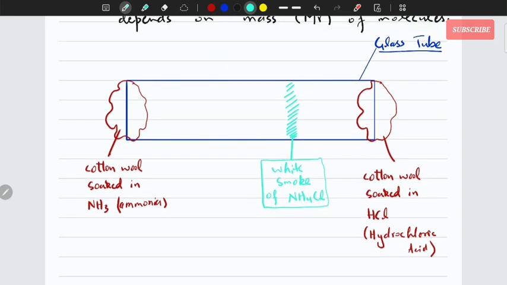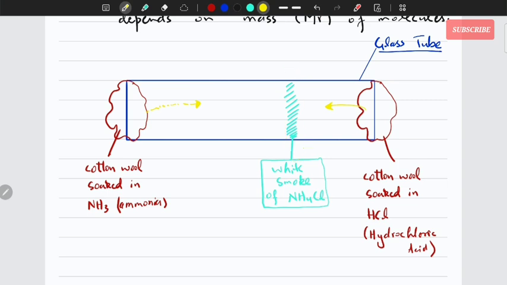So what happened is that the ammonia, which was soaked in this cotton wool, vaporized and started moving. It was too much here, so it started in the form of gas. It started moving from high to low concentration. Same thing was done by the HCl, from high to low concentration. But they reacted here.